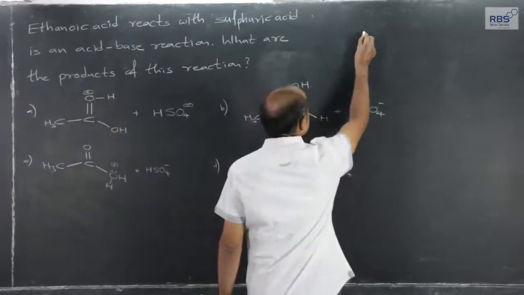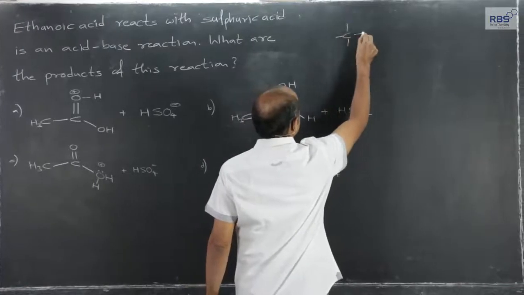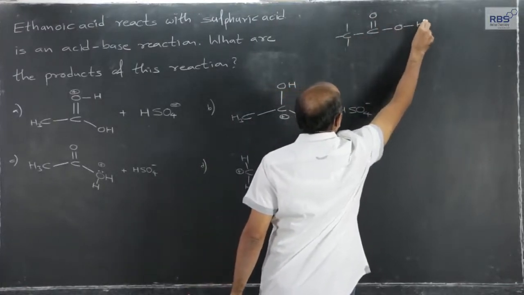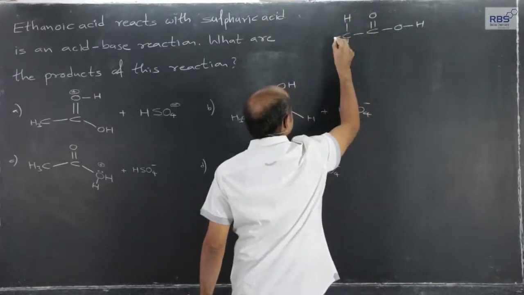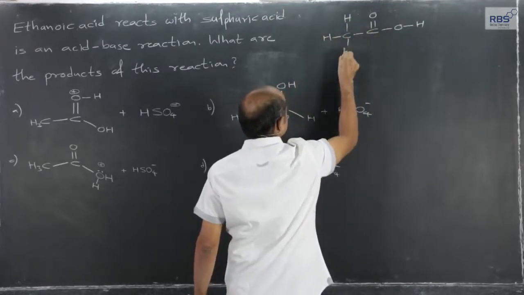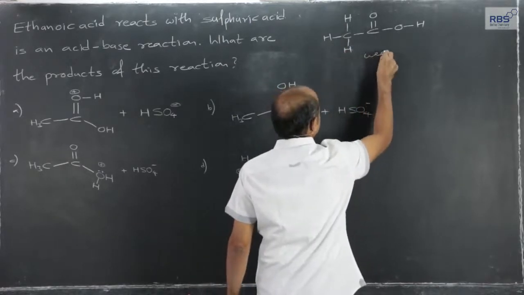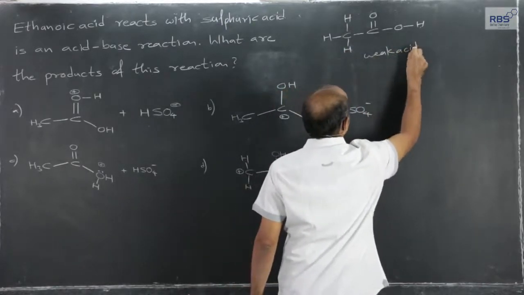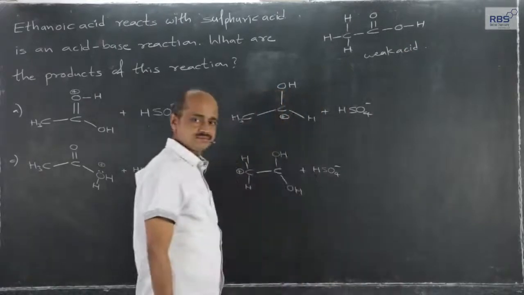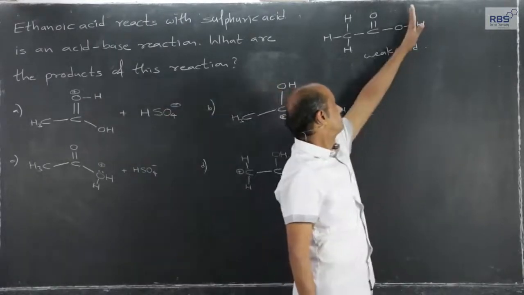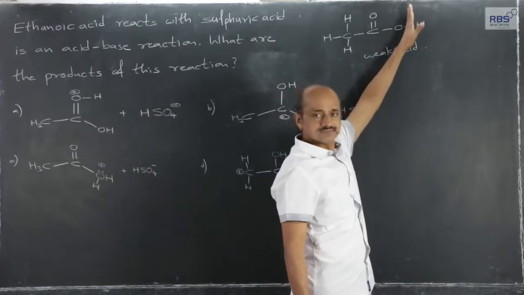Acetic acid, let me write the structure of acetic acid. IUPAC name, ethanoic acid, is an example of a weak acid. Means whatever is dissolved out of that, less gets ionized.